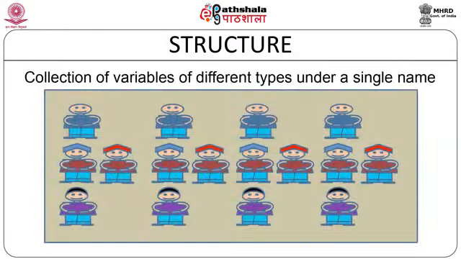A structure is another user defined data type that allows combining data items of different kinds. Different data types are combined using a structure, like keeping student records or maintaining library information. In this picture you can see different objects are kept in one image, and this is the example of a structure.